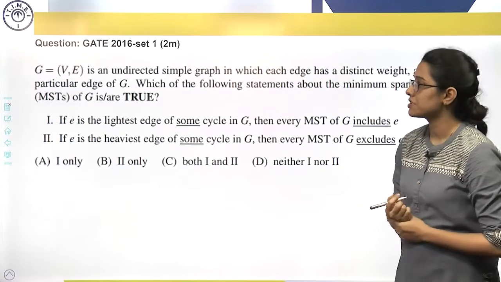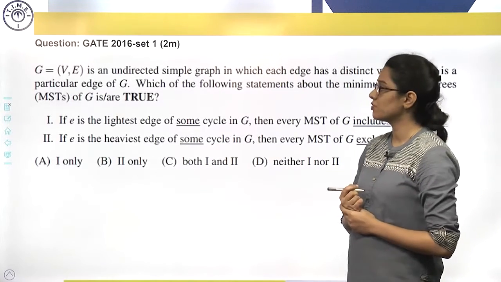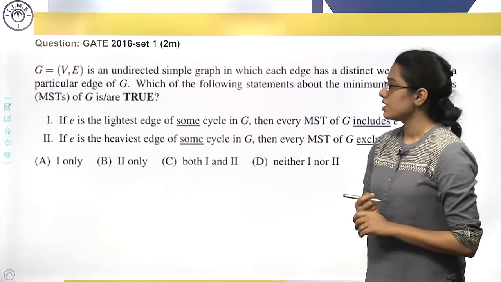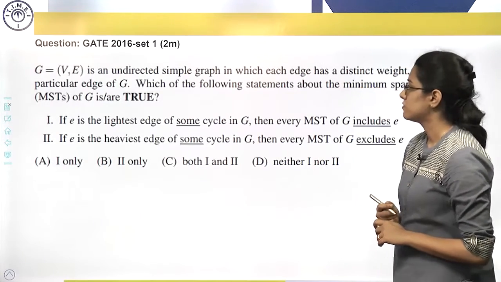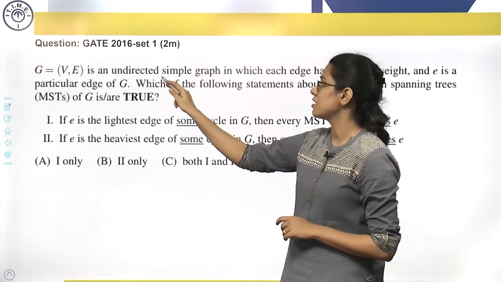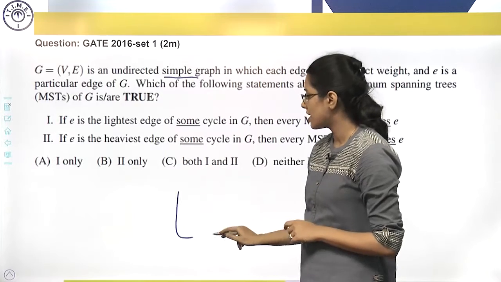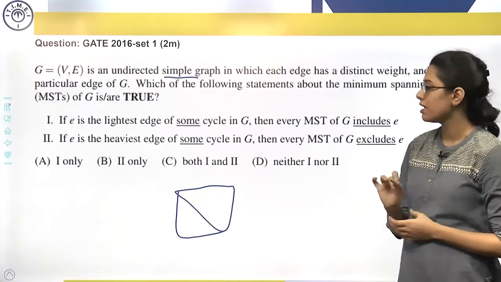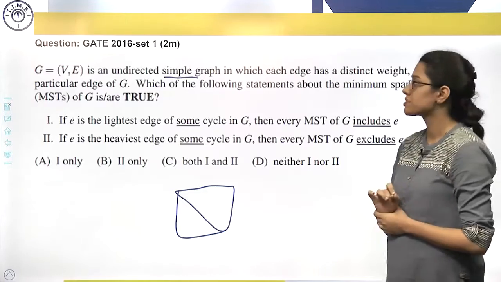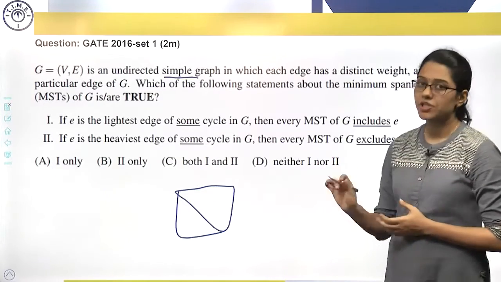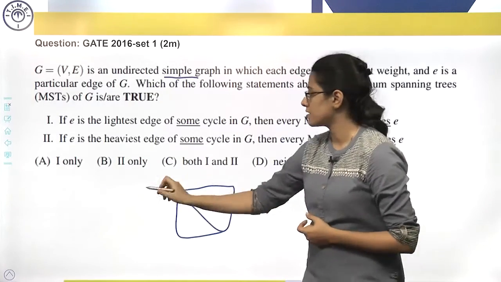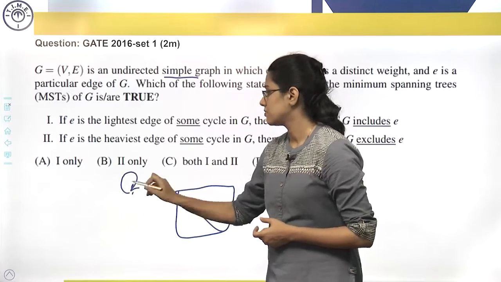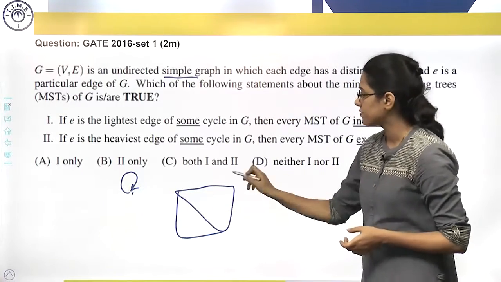This is GATE 2016 set 1 question for 2 mark. G is an undirected simple graph. Simple graph means it can be a graph like this. It will not have any loops. For a simple graph, the only condition is it should not have loops. It can have cycles, but it should not have loops. Self loop like this is not allowed. Cycles are allowed.